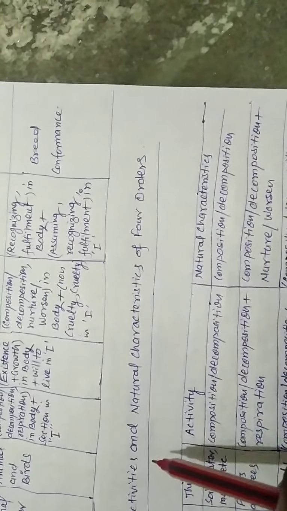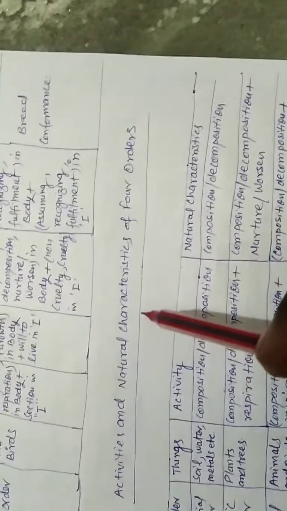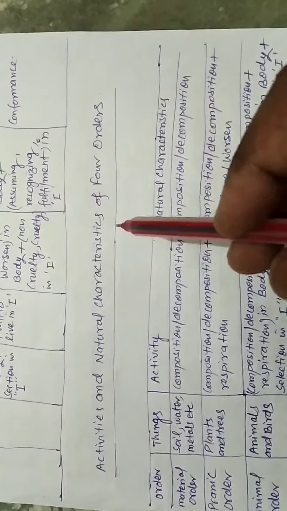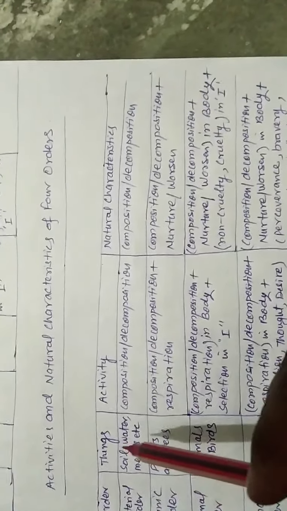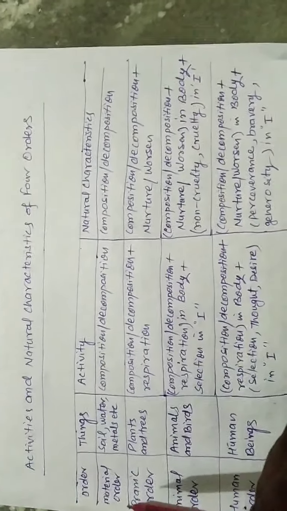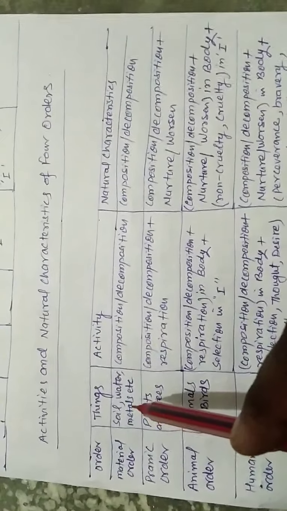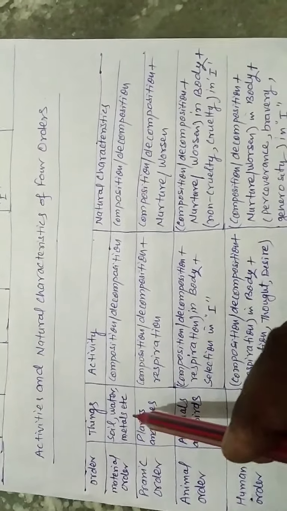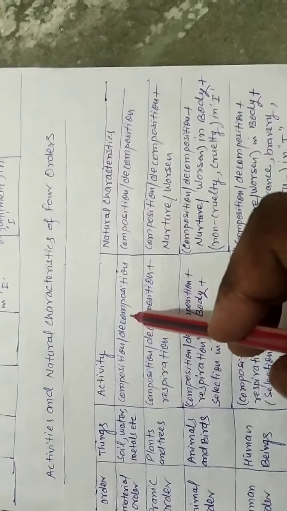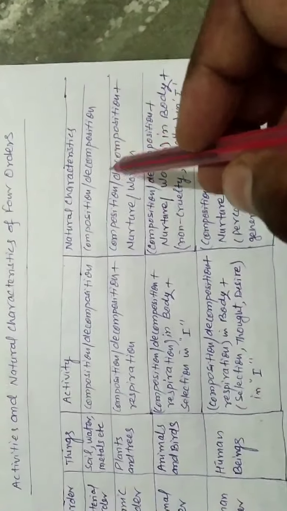Now we are comparing all four orders on the basis of their activities and natural characteristics. So here is the chart: order, things, activity and natural characteristics. Number 1, material order. The things are soil, water, metals, etc. Activity, composition, decomposition. Natural characteristics, composition or decomposition.